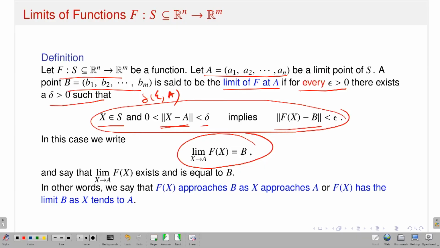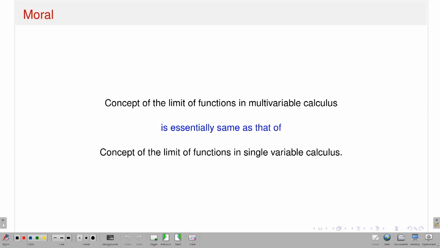So if these things happen, that means given epsilon, if I find a delta which depends on epsilon and on the point A, such that whenever I am taking the point from the deleted neighborhood of A with radius delta, then the distance between capital F(x) and B is less than epsilon, then I will say that my limit exists. In other words, I say that capital F(x) approaches B as x approaches A, or F(x) has the limit as x tends to A. So similar definitions, whatever is available in R, are also true for functions from Rn to Rm, but I am just replacing mod by norm. So this is the moral.